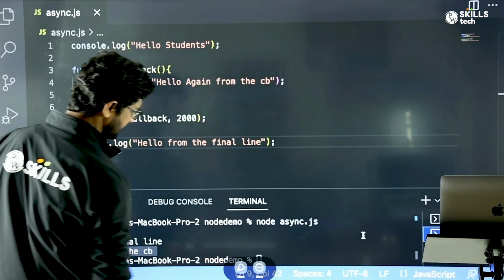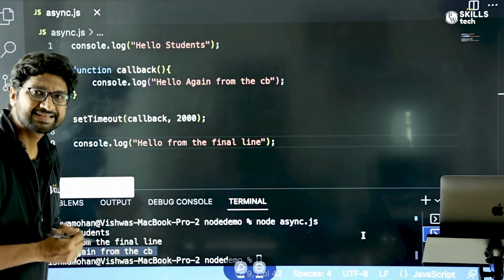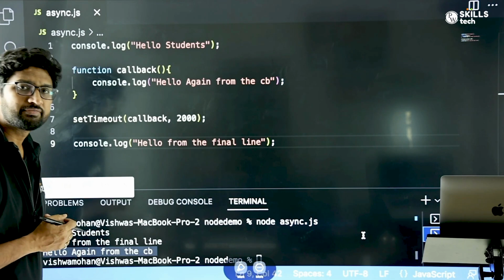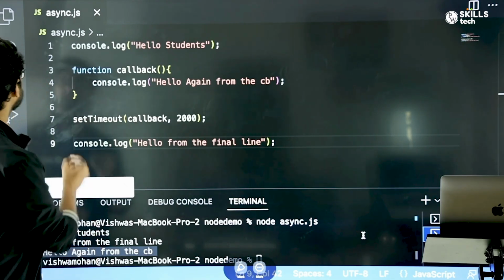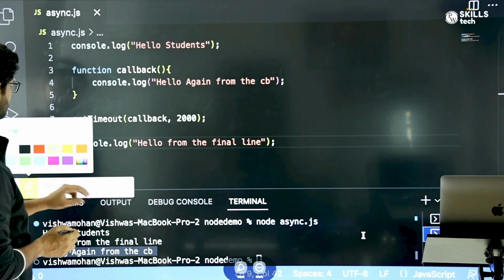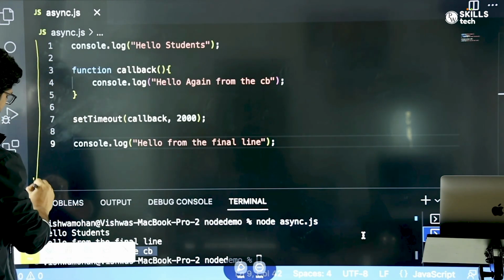So now if you see here, we know that already in the case of JavaScript, whenever the execution happens, the execution always happens line by line, right? So the execution will always start from top to bottom.